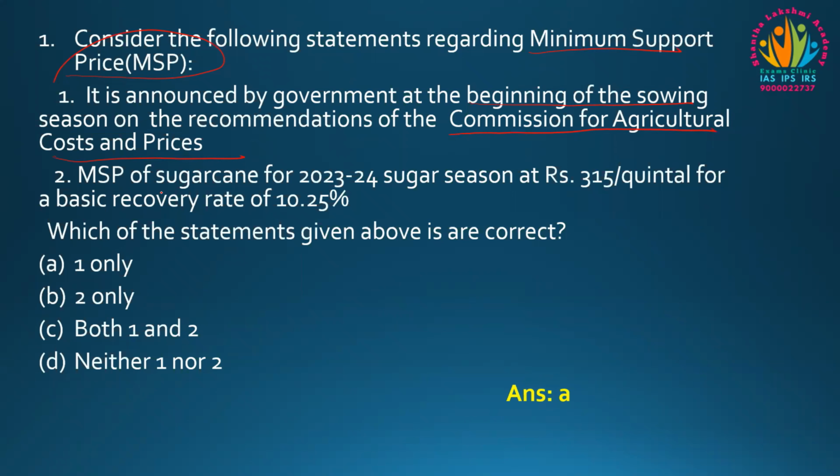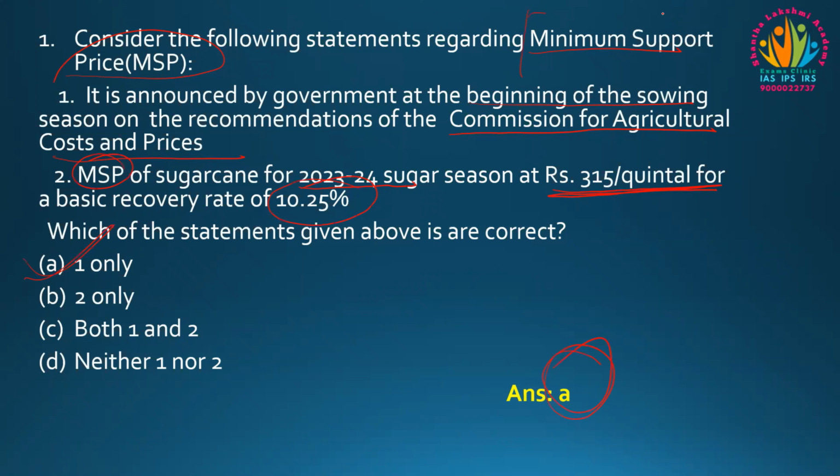And the second one is, the minimum support price of sugarcane for the 2023-24 sugar season is rupees 315 per quintal for a basic recovery rate of 10.25%. Which of the following statements given above is correct? One only, two only, both one and two, and neither one nor two. So the answer is A. One only is the correct answer.